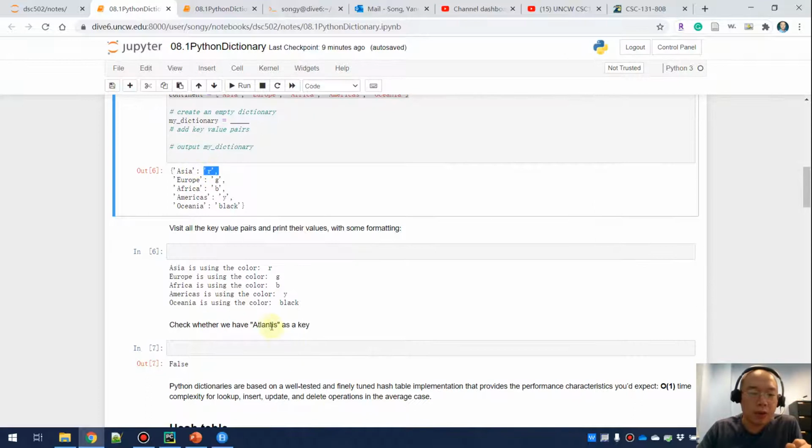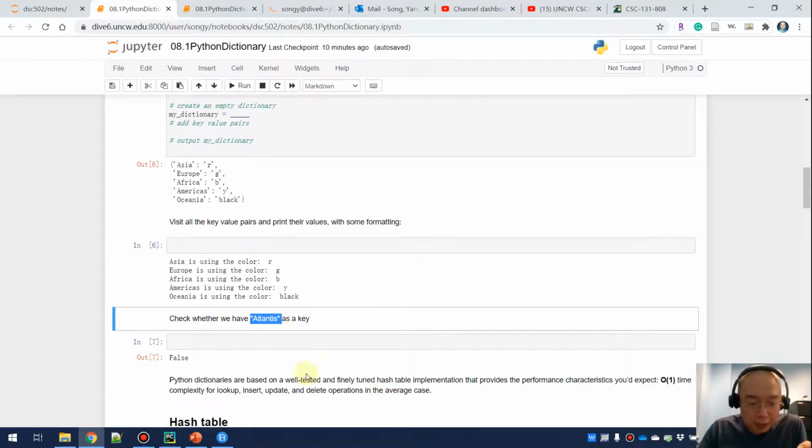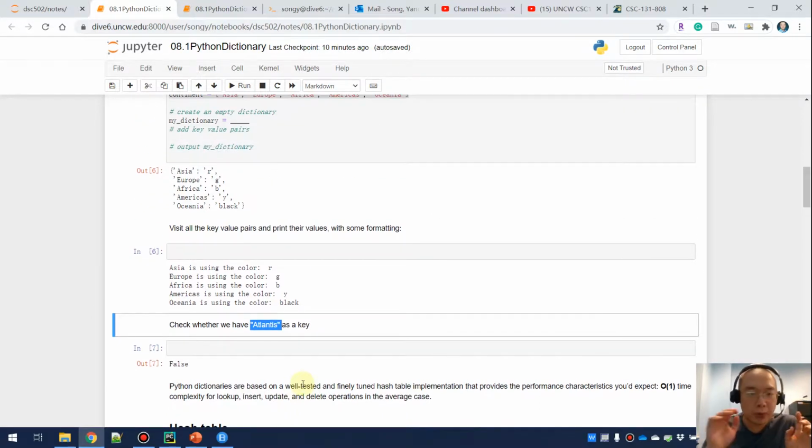And then, let's try this. If we try to use the key Atlantis, can we really get a value from this dictionary? So check if we have Atlantis as a key, and also try to get the value using that key. Okay, I'm going to pause the video here, so go ahead and fill in the code, and I'm going to show you my answers in the next video.